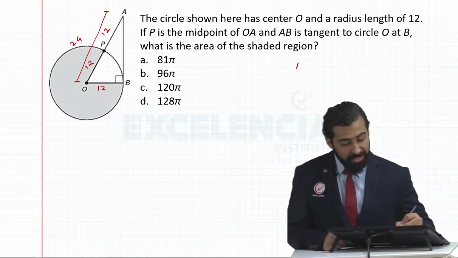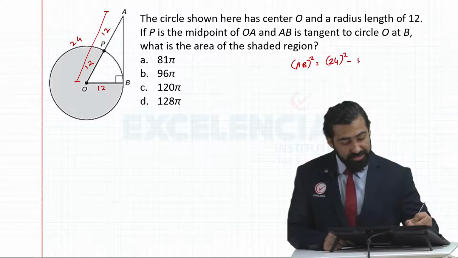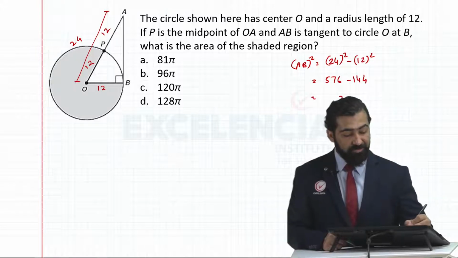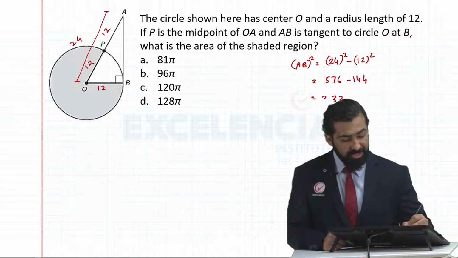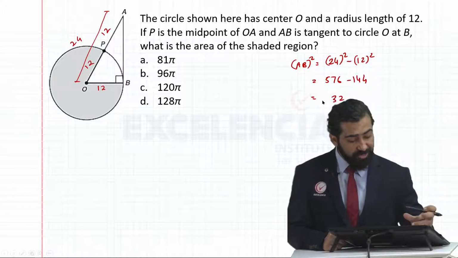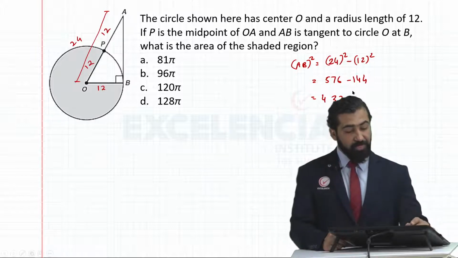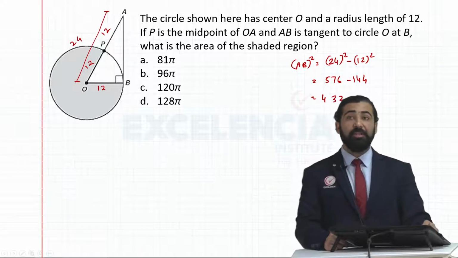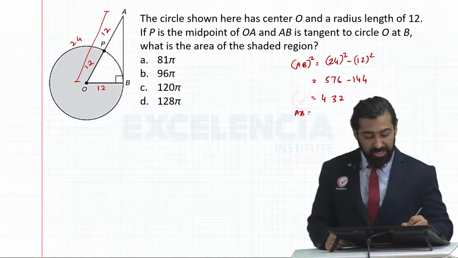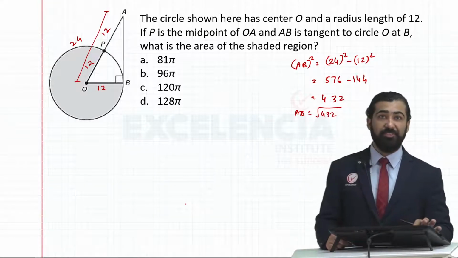So I'll get AB square is equal to 24 square minus 12 square. 24 square is 576 minus 144. That will give me 432. So therefore length of AB will become root of 432. Okay, that's our length of AB.